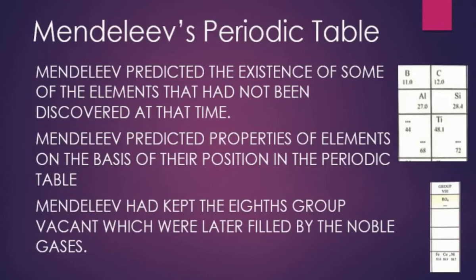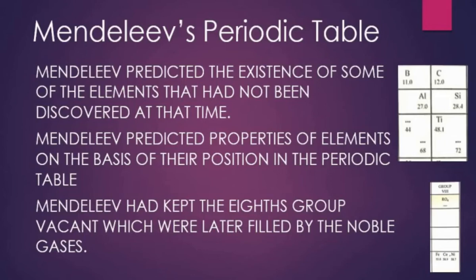As we see, there are some dots on the right hand side of the table. You can see below B there are dots, and below Al also there are dots, and below Si also there are dots. This means that he predicted that some elements, not yet discovered, could be discovered later in future. So he kept a position for them in his periodic table, left it blank, and said the properties of these elements will be similar to boron, similar to aluminum and similar to silicon.